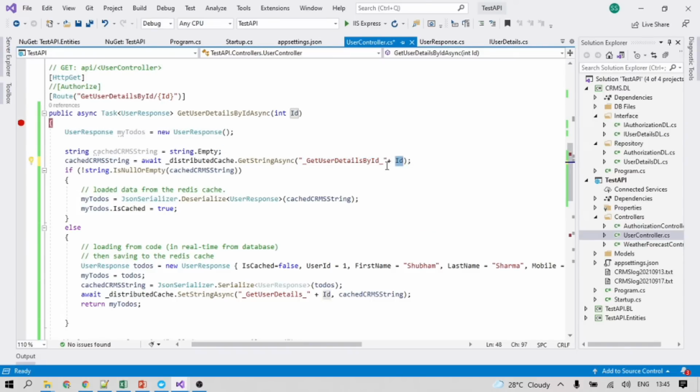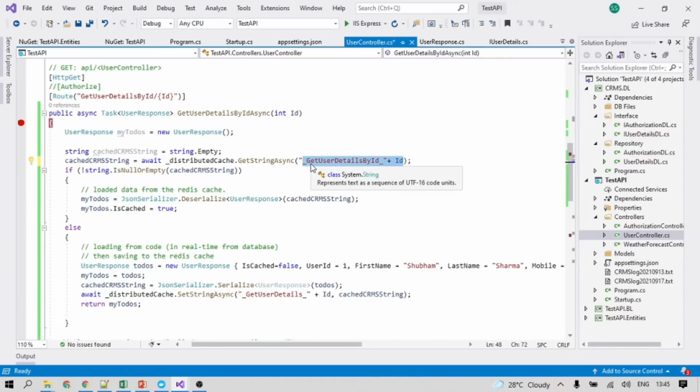Whenever we are calling the database for id1, it will store the data for id1 in the cache memory. When we call this method for id2, it will store the data for id2. So the next time the call comes for id2, it will directly fetch it from the Redis cache. So GetStringAsync is called, and we are passing this id to confirm whether this id exists in the distributed cache memory or not.